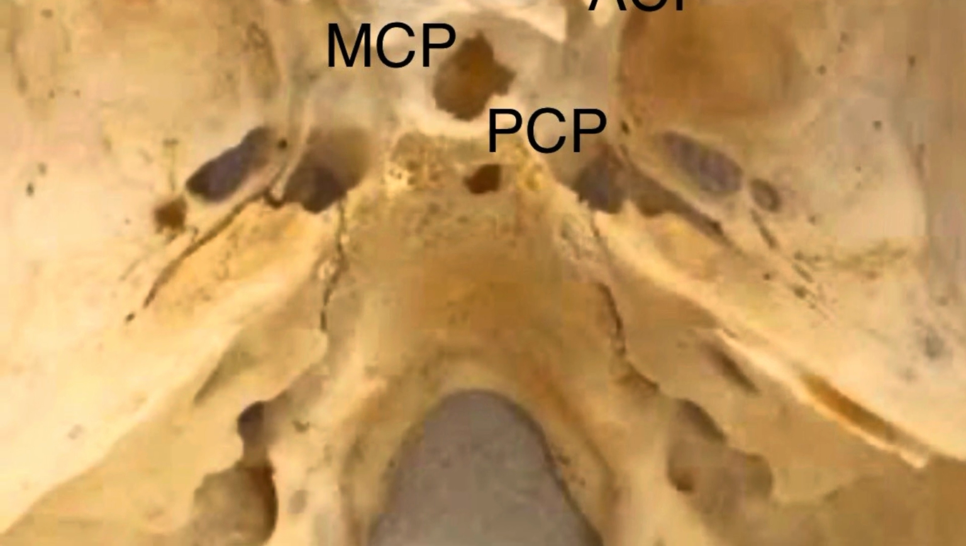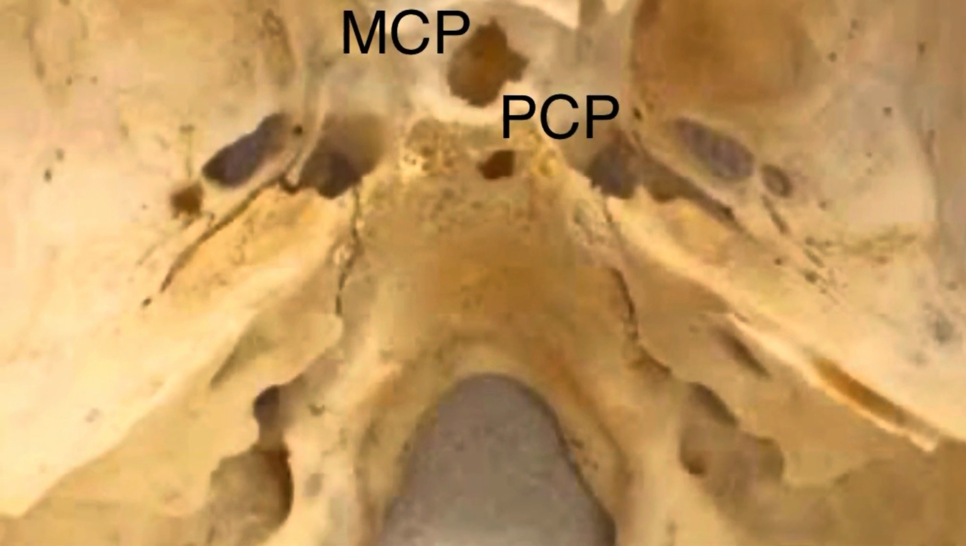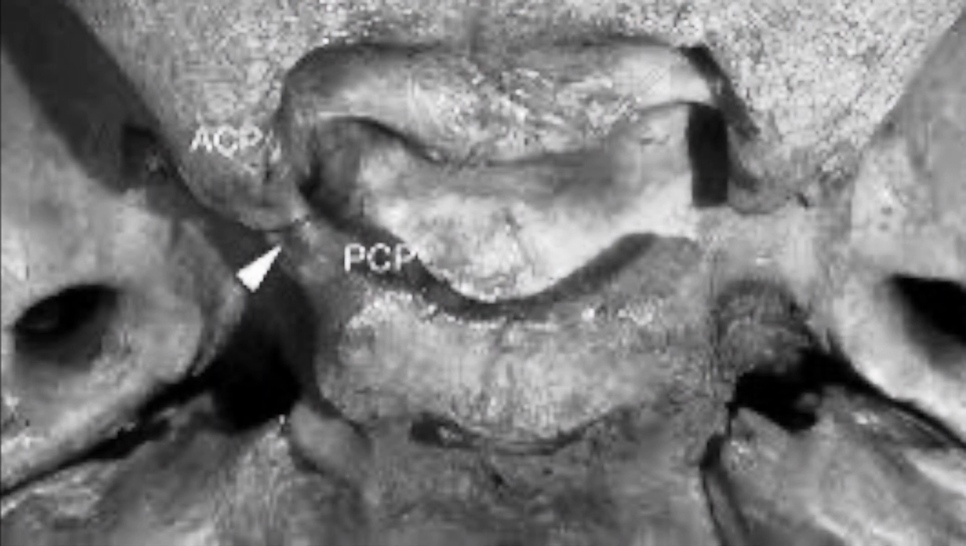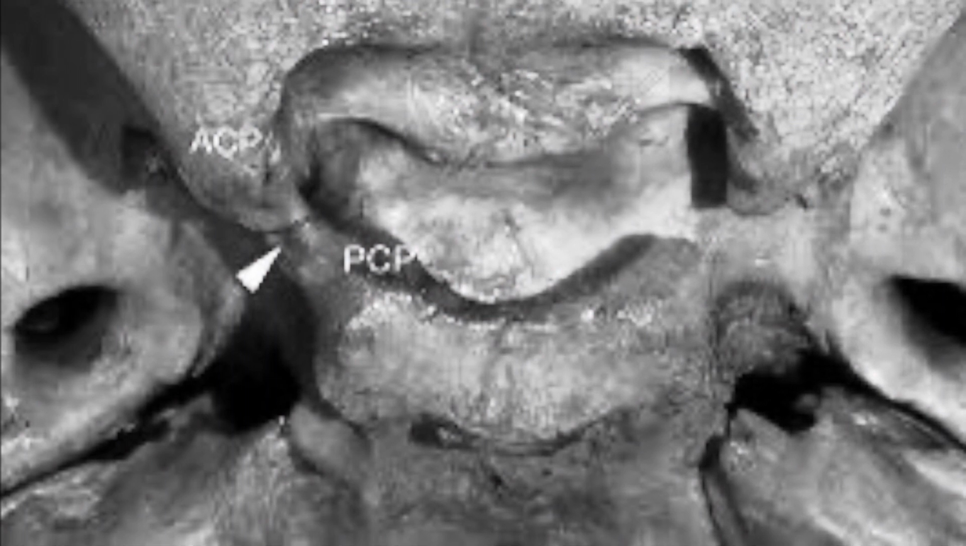The middle and anterior clinoid processes may join to form a continuous ring called the caroticoclinoid foramen. The lingula is a small projection arising on the posterolateral aspect of the carotid groove.